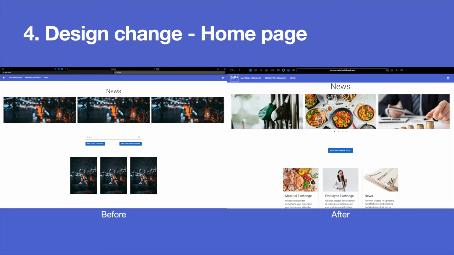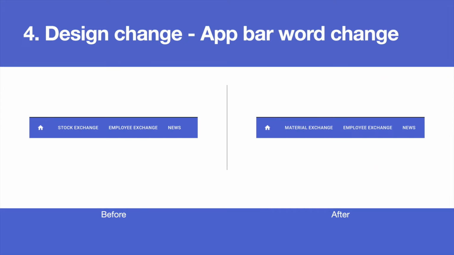The design changes. Start with the home page, before on the left, after on the right. In the middle of the screen, we changed the separate buttons to create a new exchange into a single button containing a drop-down menu to access each type of post. Next is the navigator card. Now we add a description for each function. Next is changing the word from stock exchange to material exchange to prevent misunderstanding by the user.